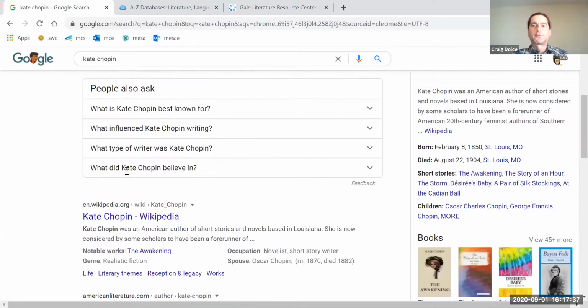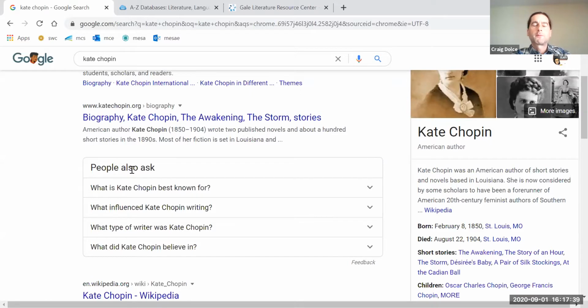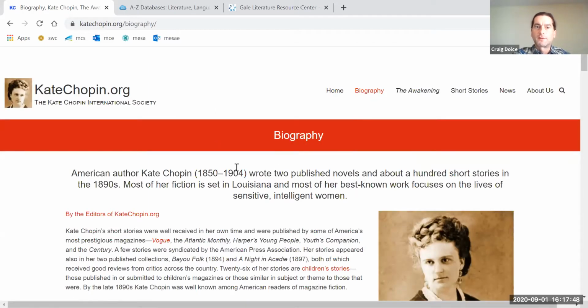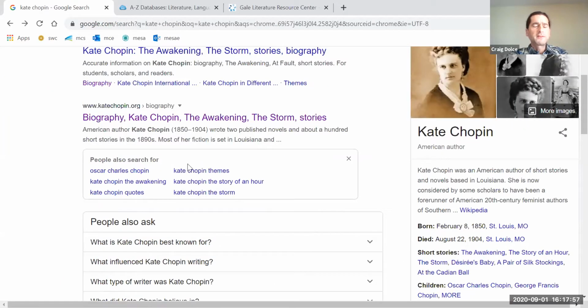So when you Google the author's name, if a biography comes up on biography.com or their website, feel free to use it, right? katechopin.org, her biography document. This is a great document that you could use as a source for the essay, right? And again, when you Google Kate Chopin, if you find reputable articles from websites, that's cool. Just don't use Cliff Notes, don't use Schmoop, don't cite essays that were written by other students. You want reputable secondary sources.